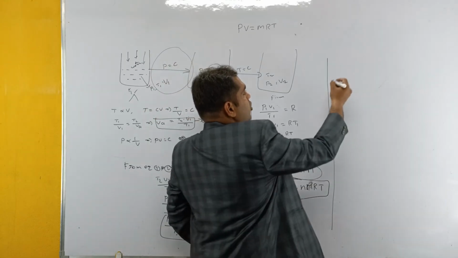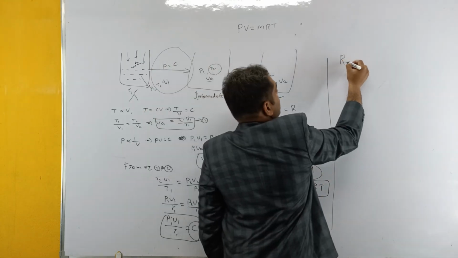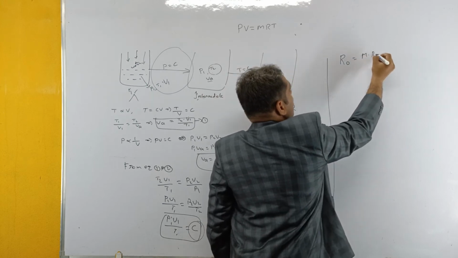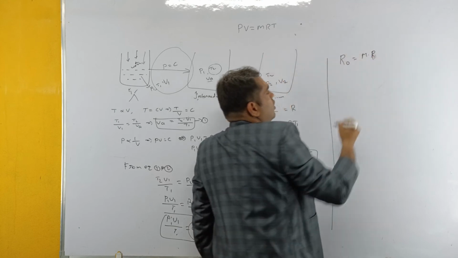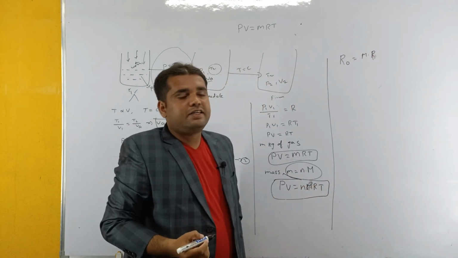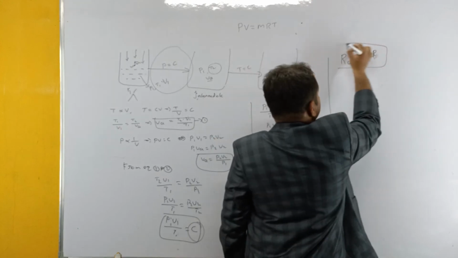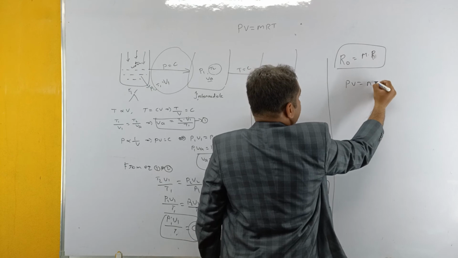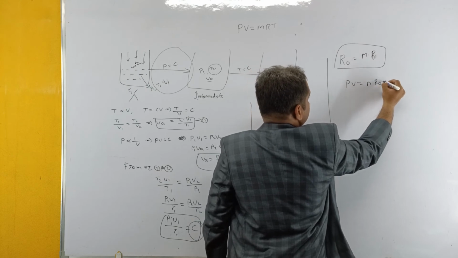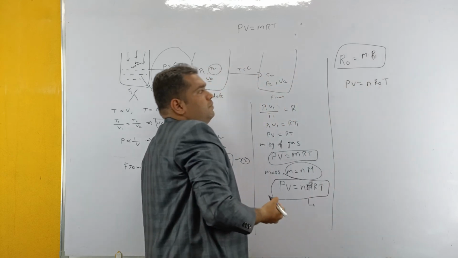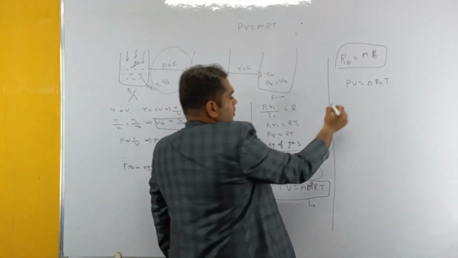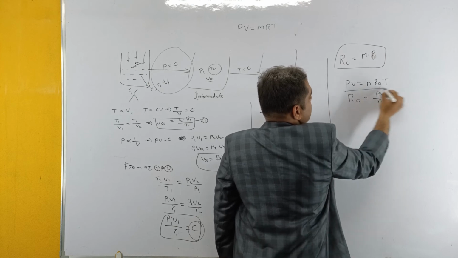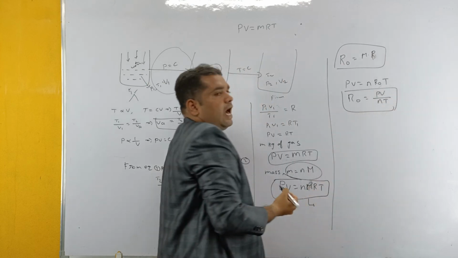Similarly, according to Avogadro's principle, R naught is equal to capital M into R, where M is the molecular weight and R is the characteristic gas constant. So if we substitute this value in this equation, we get PV is equal to n R naught T. From this we get R naught is equal to PV by nT. So this is the universal gas constant.